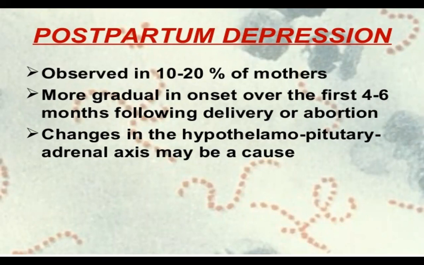It is not sudden, it is not that one day prior the patient is very nice, and the next the patient feels the depression. These symptoms start gradually, and the incidence is about 10 to 20%. Changes in the hypothalamo-pituitary adrenal axis are responsible for postpartum depression.